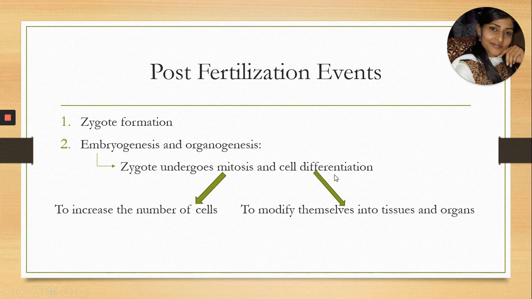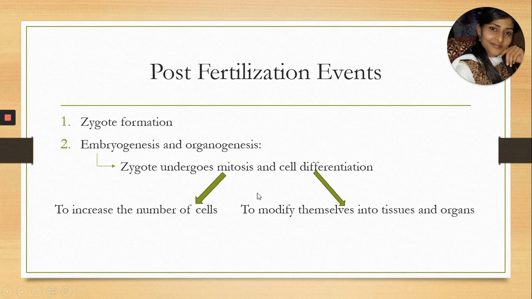And cell differentiation. Differentiation is a specific criterion of the cell in which cells get specialized to perform certain functions. In those certain functions, there is formation of specific types of organs. So here the zygote undergoes cell differentiation. Why? Just to modify all the cells into different types of tissues as well as organs. That is why the term cell differentiation is required.